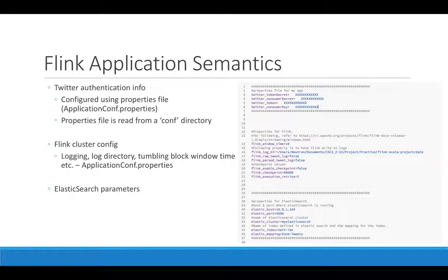If Flink_raw_tweet_log is true, then logging for all the raw tweets is enabled, and the same goes for parsed tweets. We can also see that there is the Twitter token secret, consumer secret token, and consumer keys, which would have to be passed to the application in order for the application to connect to Twitter.